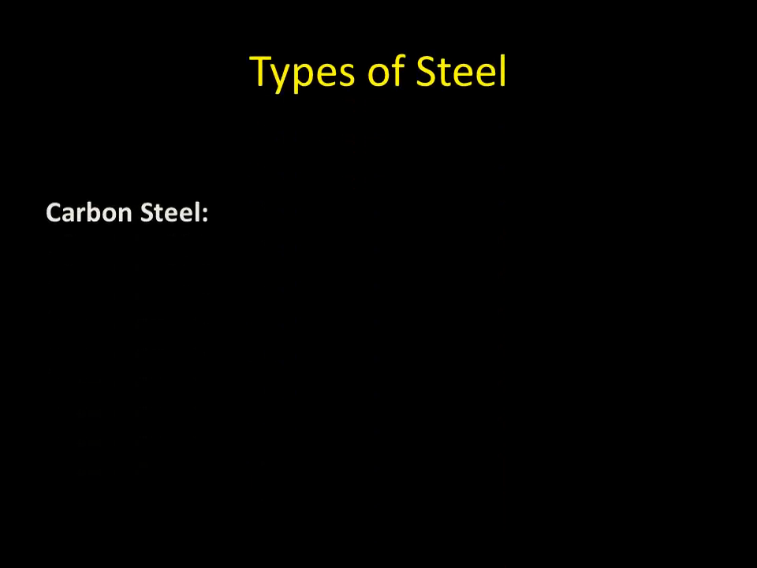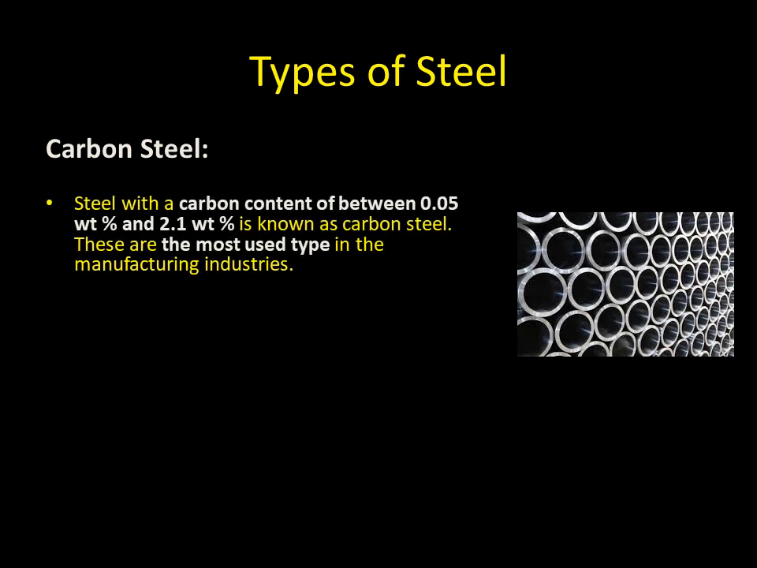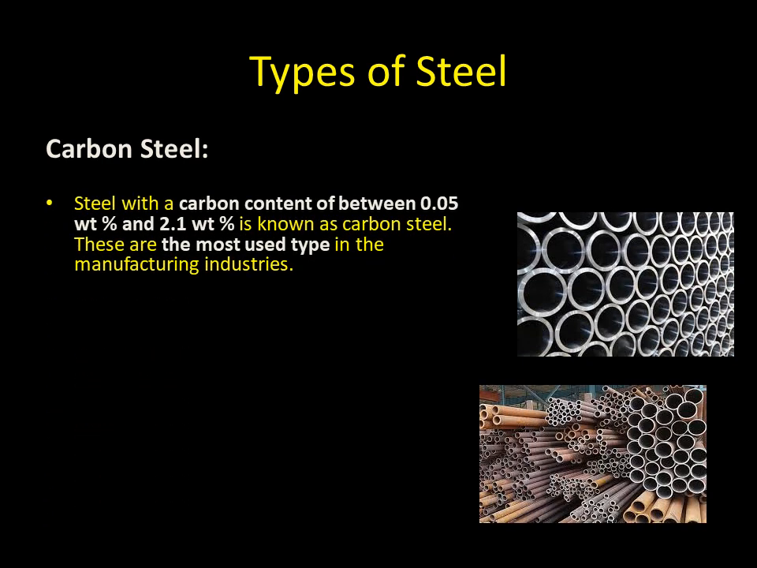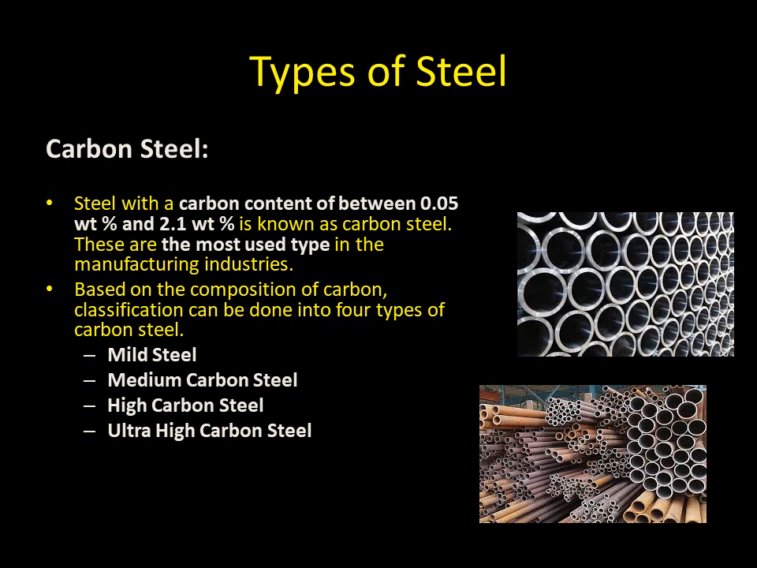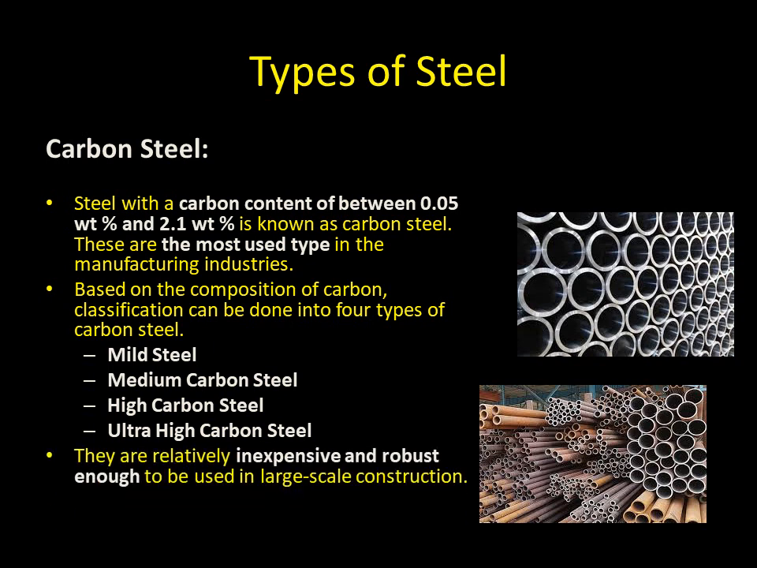Types of steel. There are four types. Carbon steel: with a carbon content of between 0.05 and 2.1 weight percentage, it is known as carbon steel. These are the most used type in manufacturing industries. Based on consumption of carbon, classification can be done into types of carbon steel: mild steel, low carbon steel, medium carbon steel, high carbon steel, and ultra high carbon steel. They are relatively inexpensive and robust enough to be used in large scale construction.